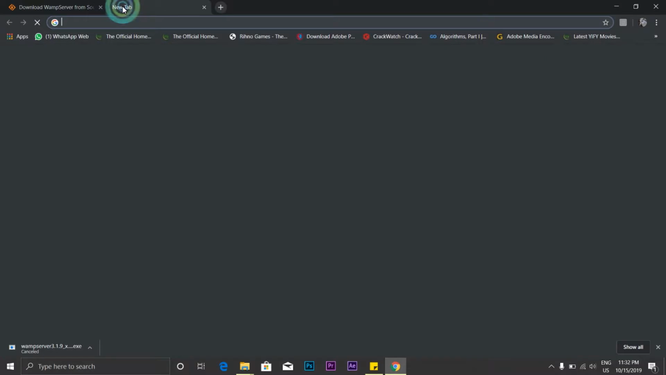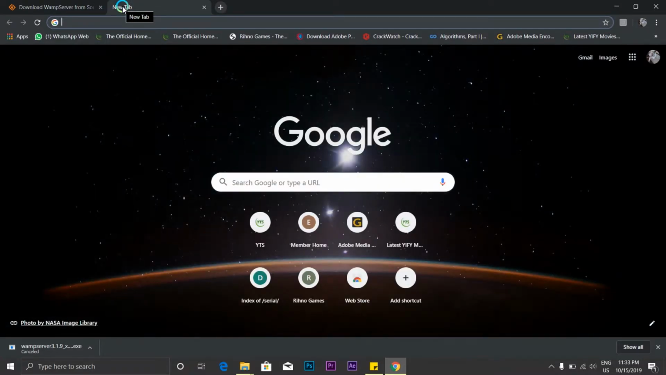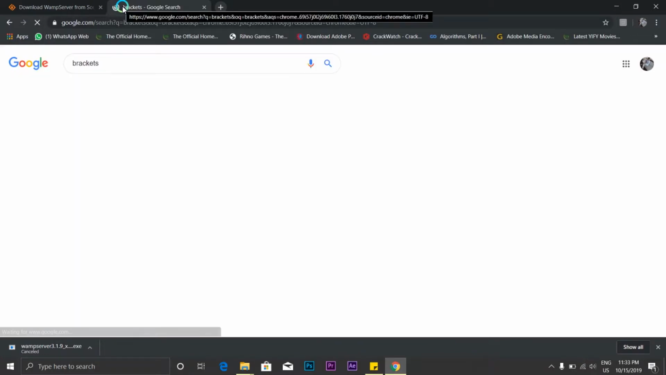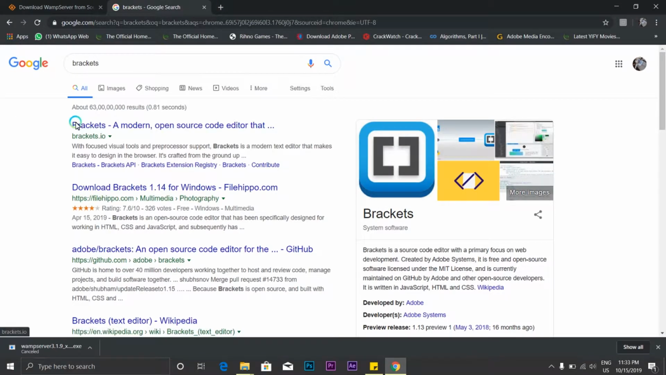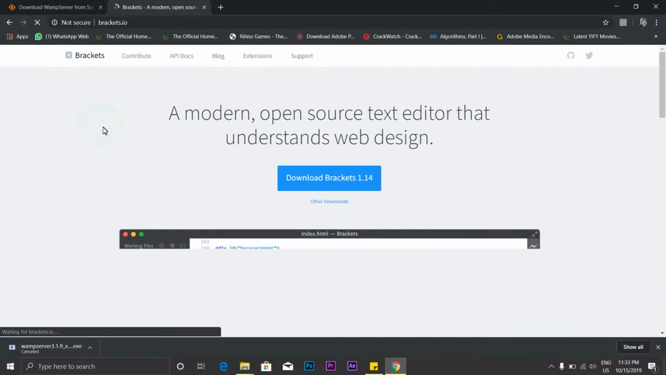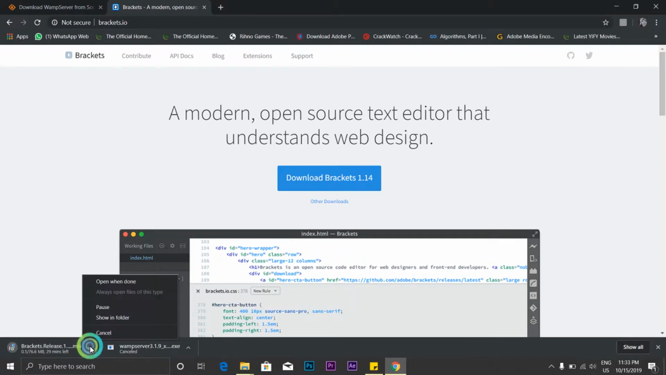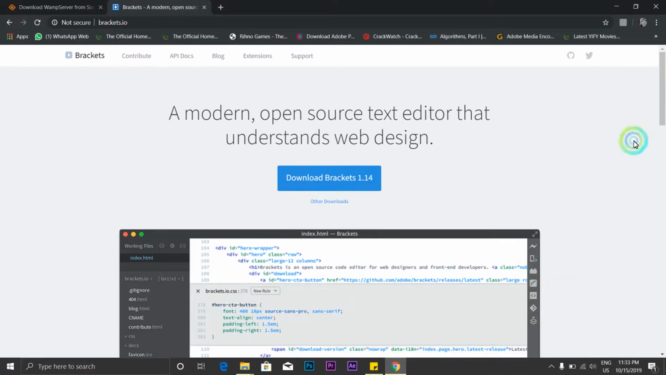Okay, the second thing we require is Brackets. You have to type Brackets, and this is the official site. Click on download Brackets, and the same thing, it will start downloading. So I've already downloaded both the files. Let me show you.